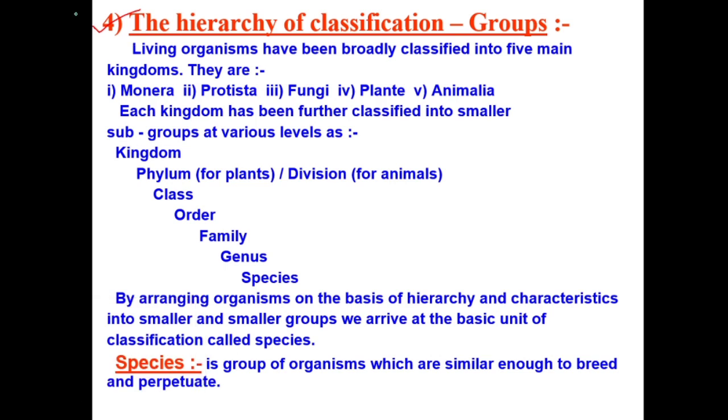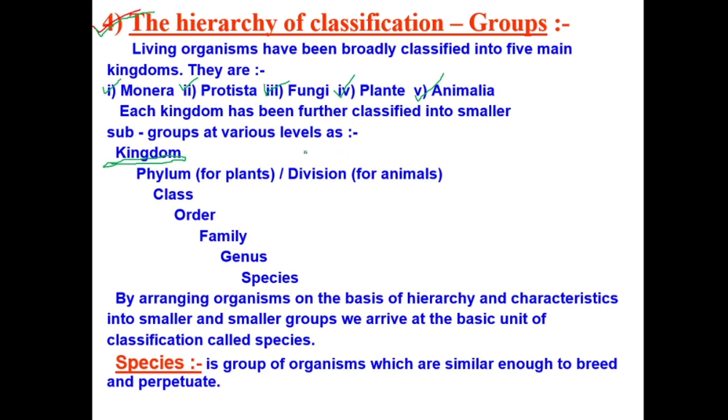So here we will be able to see a hierarchy of classification. First, you are dividing all the organisms into kingdoms, right? How many kingdoms? 1, 2, 3, 4, 5 kingdoms. First is kingdom Monera, second is kingdom Protista, third is fungi, fourth is Plantae, fifth is Animalia. So first we are dividing them into kingdoms.